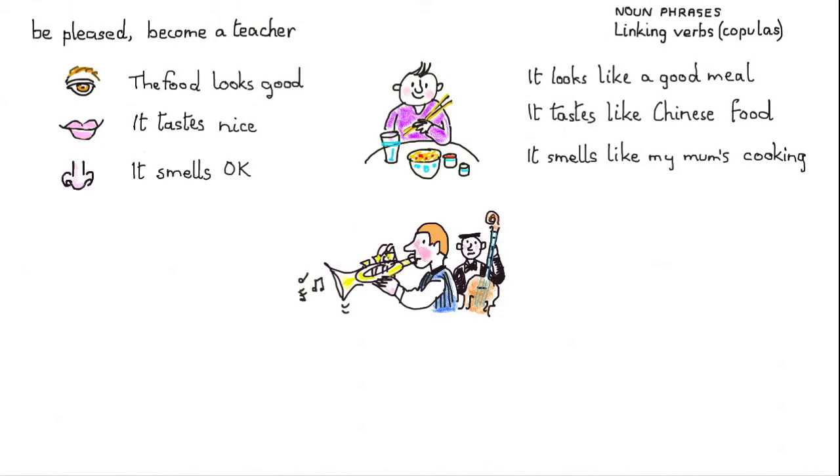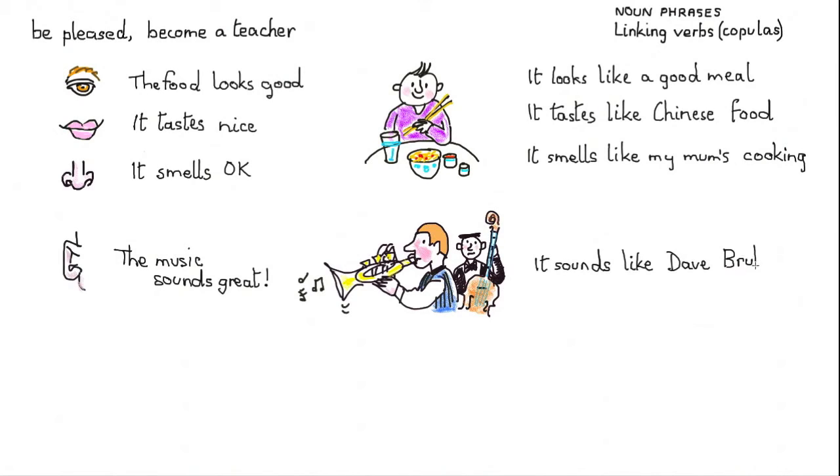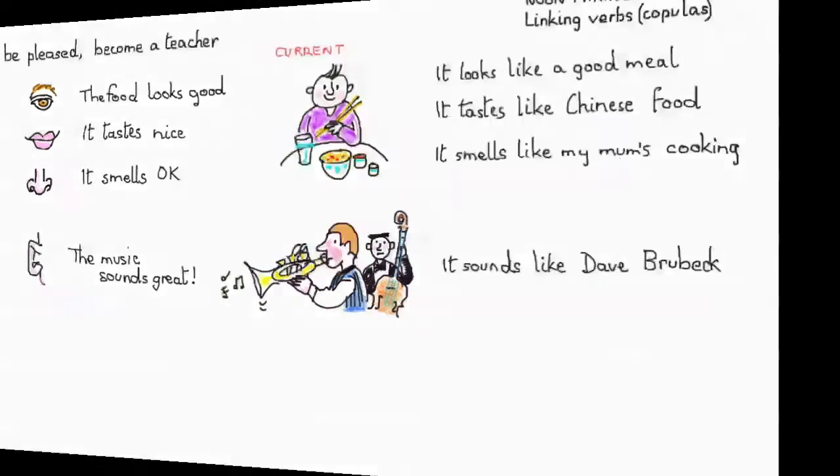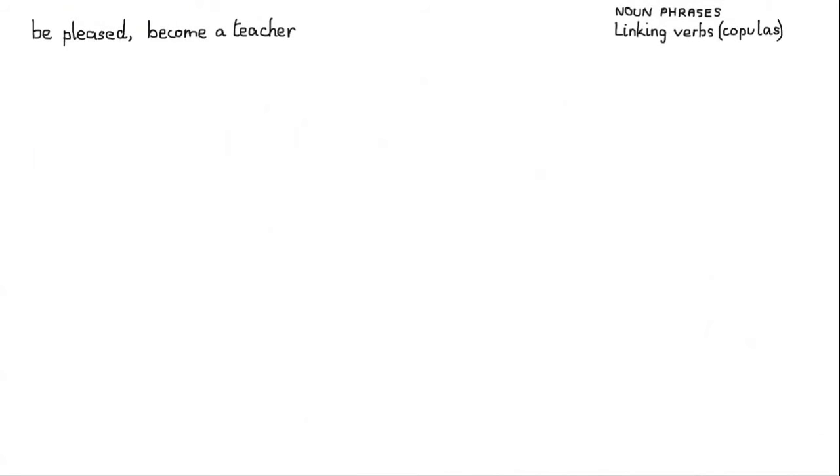And here's another picture, this time a little band, and this time it's going to be about the ear, and it's going to be what the music sounds like. So the music, I'll write there, sounds great. And exactly like the other three, I could equally say it sounds like Dave Brubeck, a jazz musician I used to like. So there we have four verbs, look, taste, smell and sound, and they're all current copulas. I've just written current at the top there.